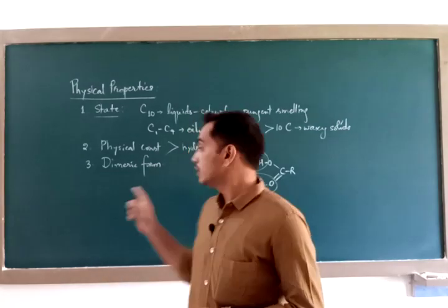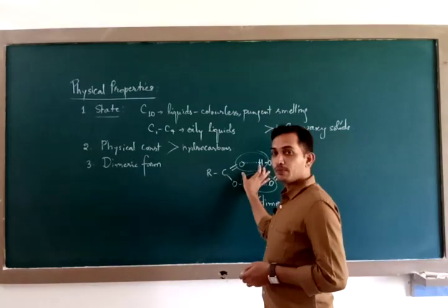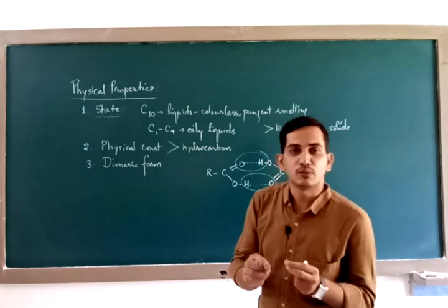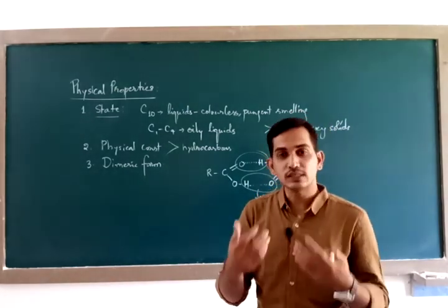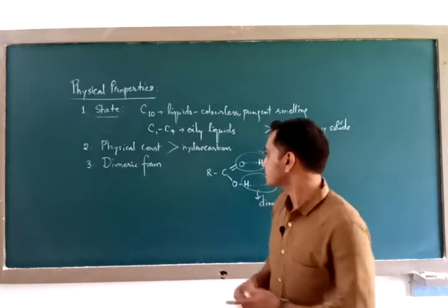This is because of intermolecular hydrogen bonding, because of non-breaking of the hydrogen bond between two carboxylic acid molecules. They exist in dimeric form, so they show abnormal molar mass values.